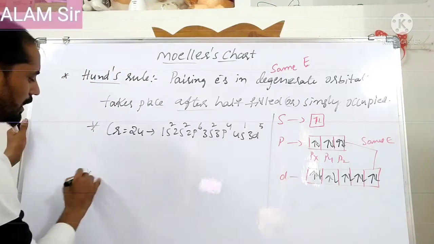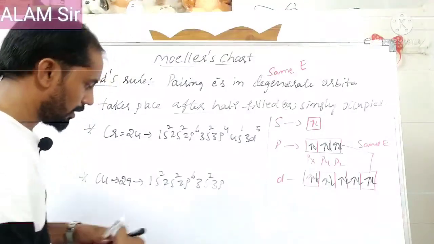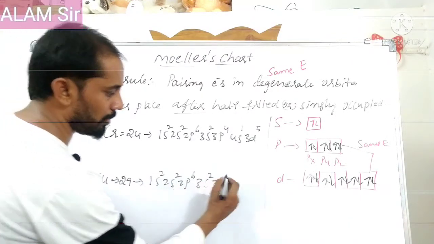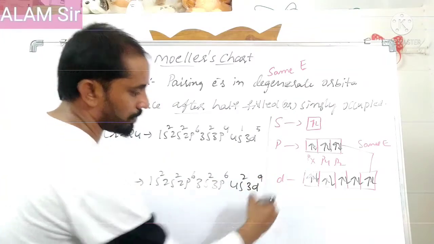Similarly in the case of copper, atomic number 29, the electronic configuration is 1s2 2s2 2p6 3s2 3p6, and 4s2 3d9 should come.